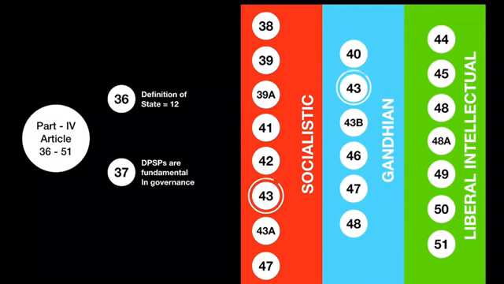One more thing you should remember is that Article 43, you can see that I have mentioned Article 43 both in socialistic and in Gandhian, because Article 43 contains some part that is socialistic in nature and some part that is related to Gandhian principles, right? Same goes for Article 48. Article 48 contains some part that is Gandhian in principle and some part that is liberal intellectual.